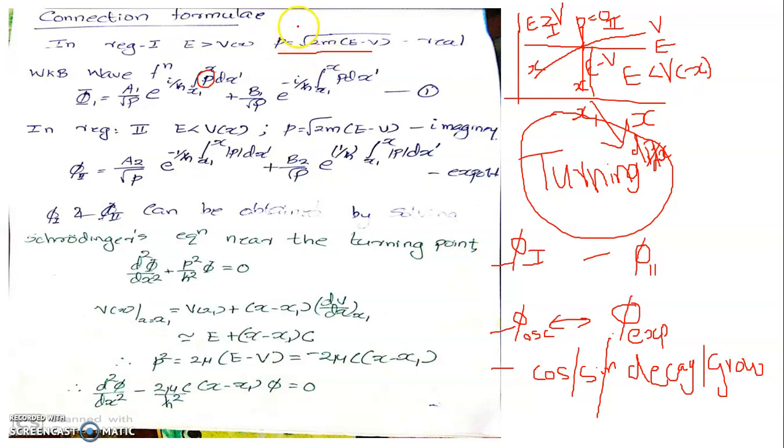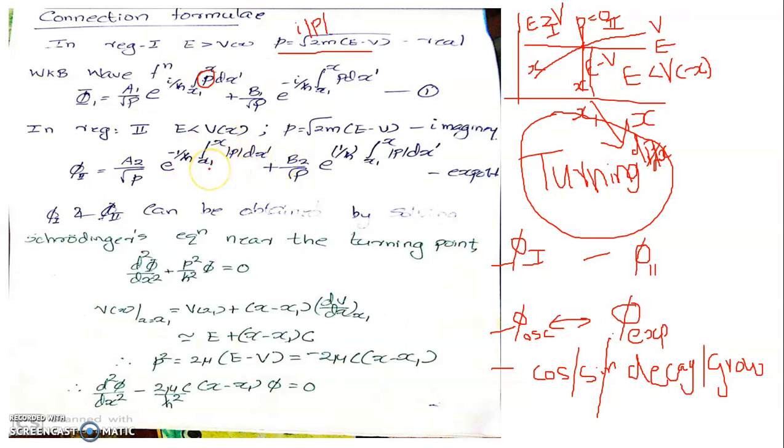Square root of minus 1 we write as i, and this part will then be the modulus of momentum. So we substitute here p equal to i into |p| as far as region 2 is concerned. Then i into this additional i will make it i squared, minus 1. That minus 1 is written here, minus 1 by h cross integral x1 to x |p| dx prime.